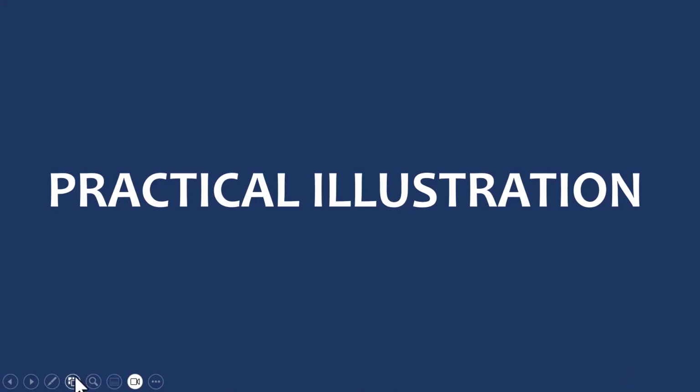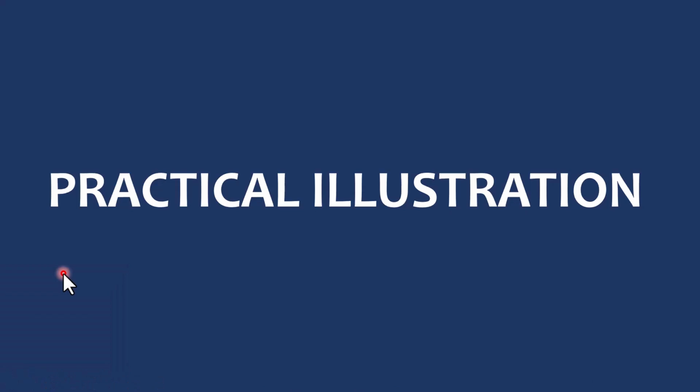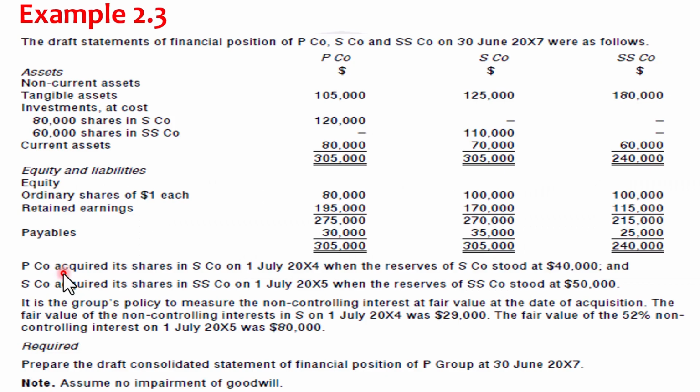In this lecture video, we are going to look at the third illustration on complex group. The draft statements of financial position of P, S, and SS on 30th June 2007 were as follows. Similar figures, just like what you've seen in illustrations 1 and 2. But here,